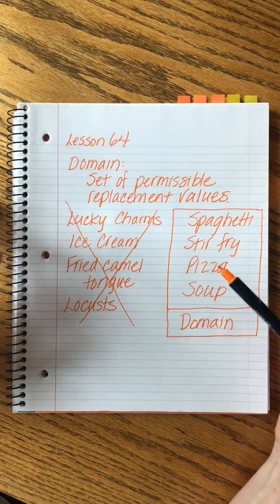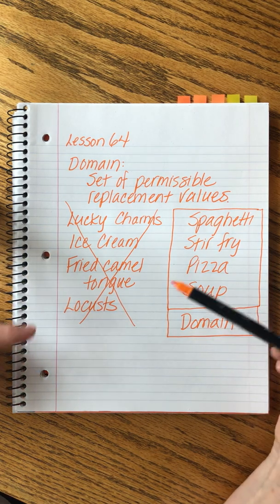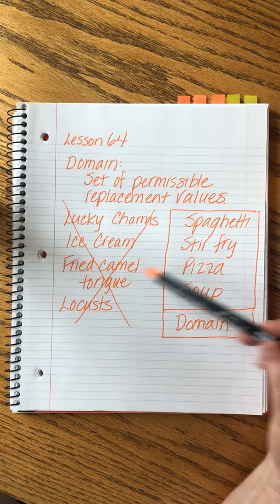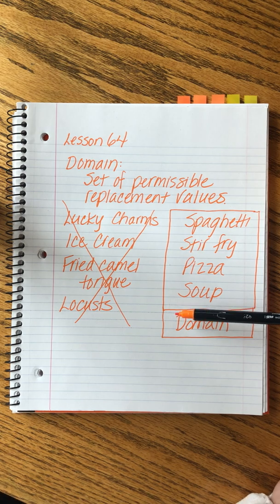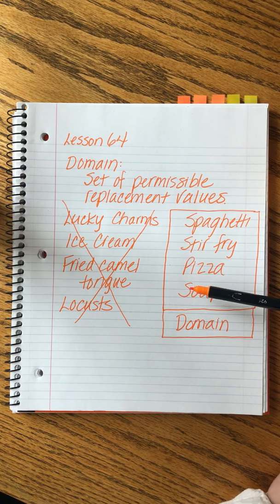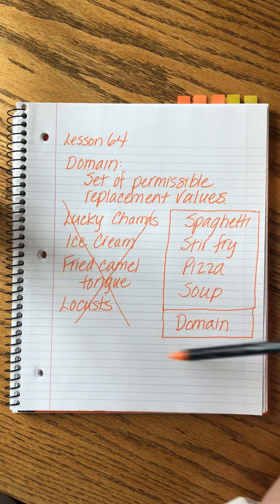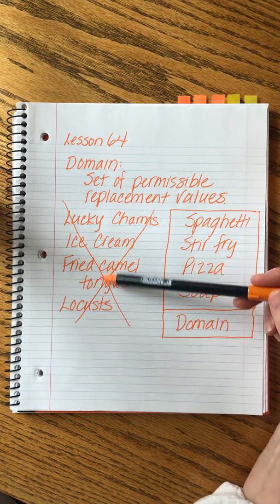Now, maybe at your house, your domain would include some of these things, but my domain does not. So domains can change from mathematical situation to mathematical situation. You don't just pick one and stick with it for life. They can change and adjust, and we have to define them. And in this lesson today, we're going to start doing that in a very simple kind of problem. So domain means the permissible replacement values. If you just remember this dinner list thing and just think of what are things in your family that you're not going to have for dinner.